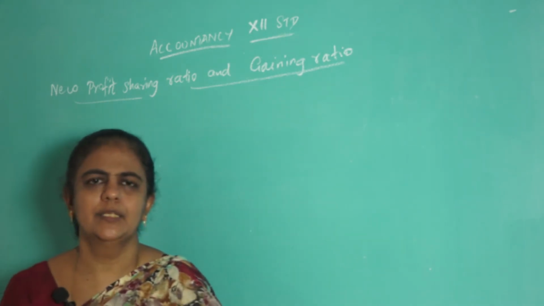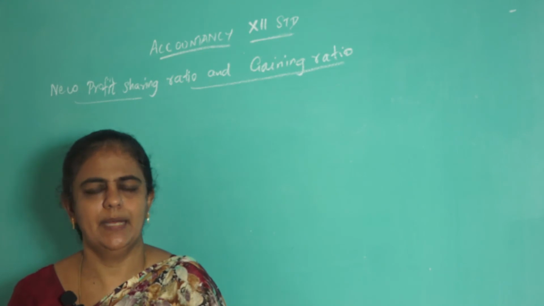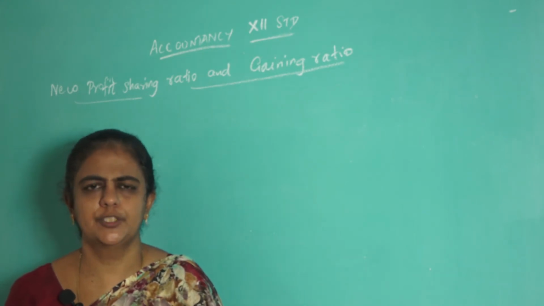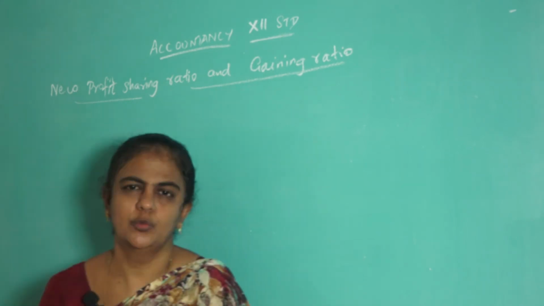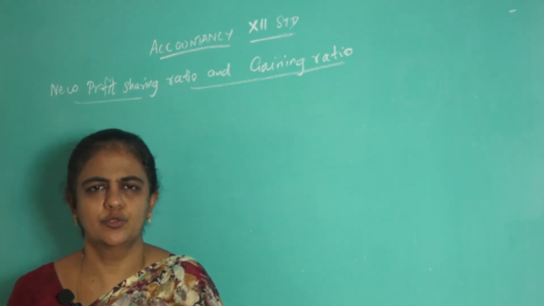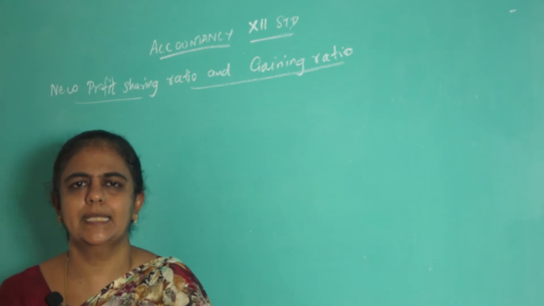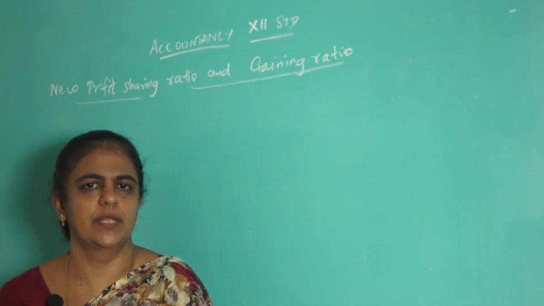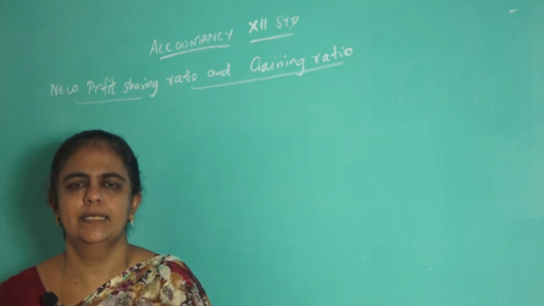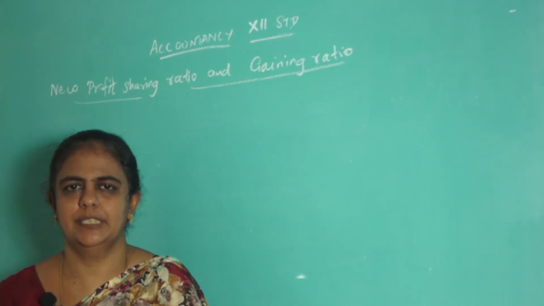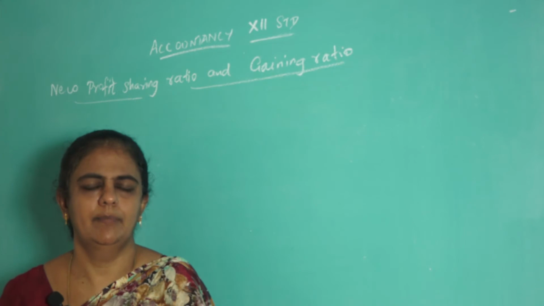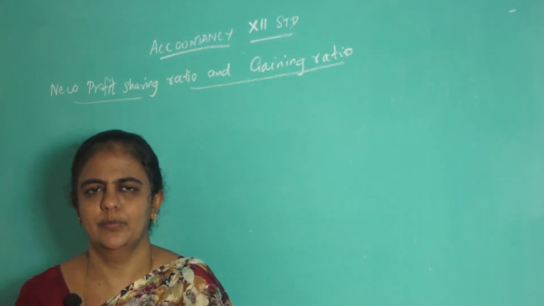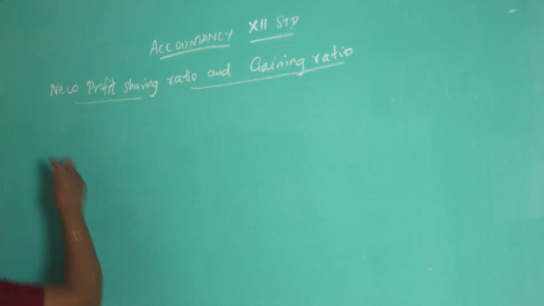So Sunil, Sumati and Sundari, 3 partners are there. What is their old ratio? 3:3:4. Who is retiring? Sundari is retiring and Sundari's share is taken up entirely by one partner, that is Sunil. When the retiring partner's share is taken up entirely by one single partner, what is the method? How do you have to calculate? Okay. So the next, second condition.